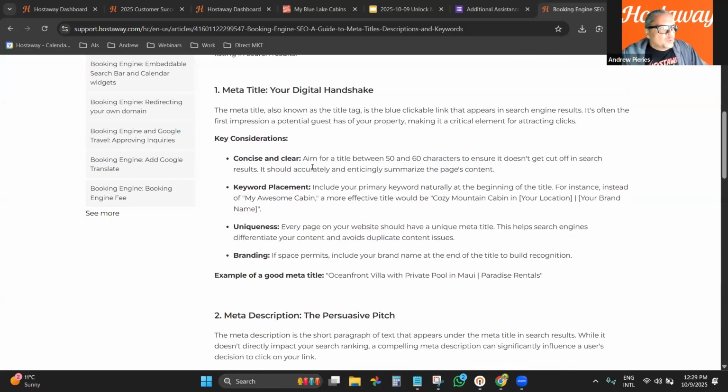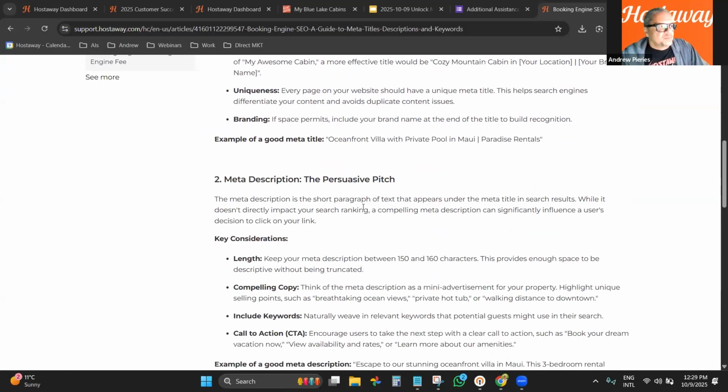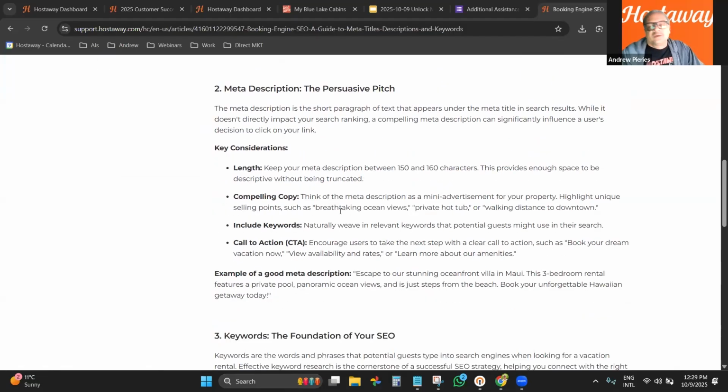So keyword considerations, concise and clear, keyword placement, uniqueness, branding. So it's not a one size fits all, right? So you have to customize that with your content to bring the information that makes sense when you're competing against your competitors around you, for example, right?